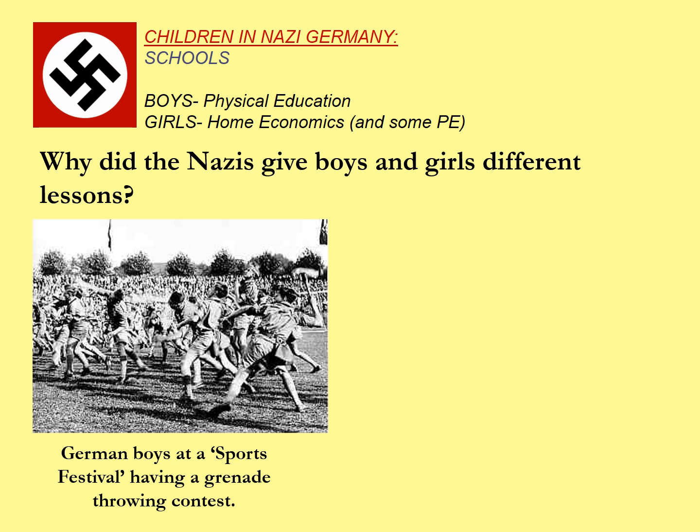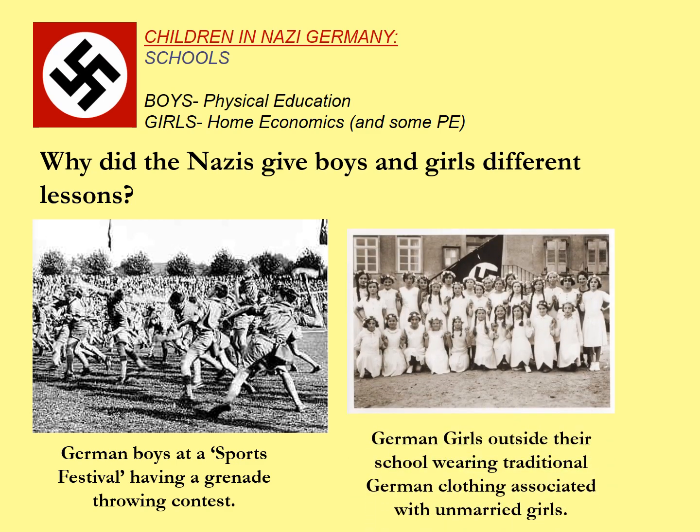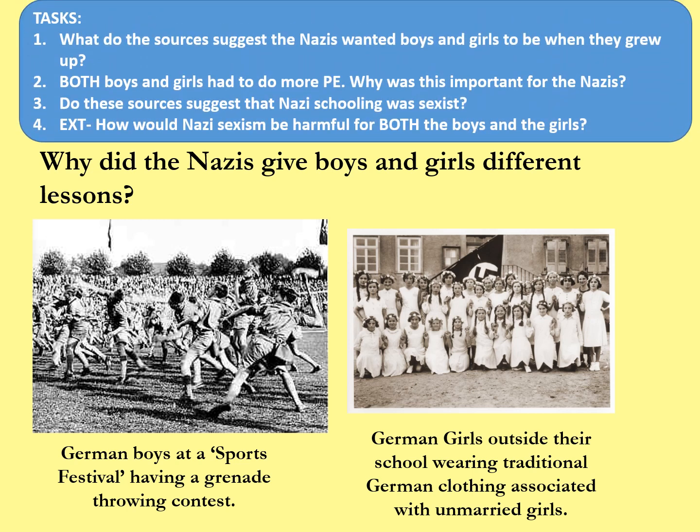Well, firstly, have a look at this source here. This is German boys at a sports festival having a grenade throwing contest. You can see the boy on the right there is holding a long stick grenade, sometimes referred to as the potato masher because that's what it looks like. Here we can see German girls outside their schools wearing traditional German clothing associated with unmarried girls. Notice the flowers in their hair. What do the sources suggest the Nazis wanted boys and girls to be when they grew up?